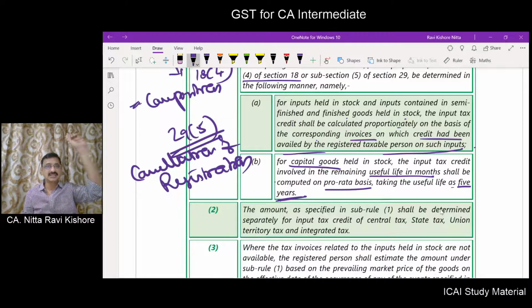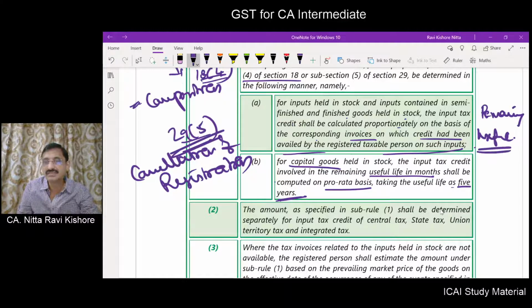Previously, it was 5 percentage points for every quarter or part thereof. But under 18(4) or 29(5), the remaining useful life is to be reversed. Here you have to take the life as 5 years. Okay. The remaining useful life in months, proportionately, you have to reverse.